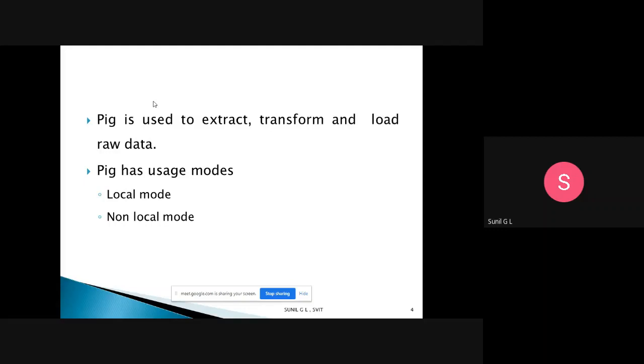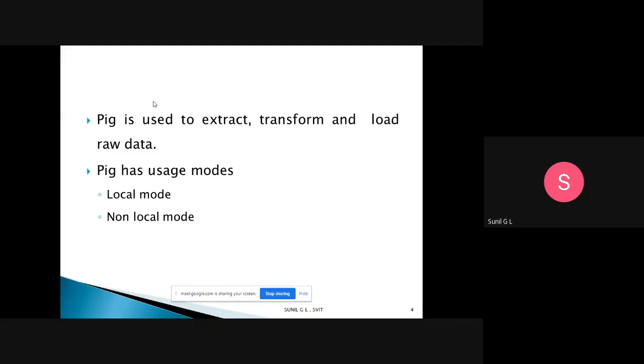If it is non-local mode, we already know that big data is distributed among multiple different clusters. When you have the concept of clusters, that we call non-local mode. When you transfer data to different clusters, or you want to aggregate, summarize, or transform from one form to another on different clusters, at that time we use the concept of non-local mode. So non-local mode means the data sets are distributed among multiple clusters, which are available on different systems. At that time we go for non-local mode.